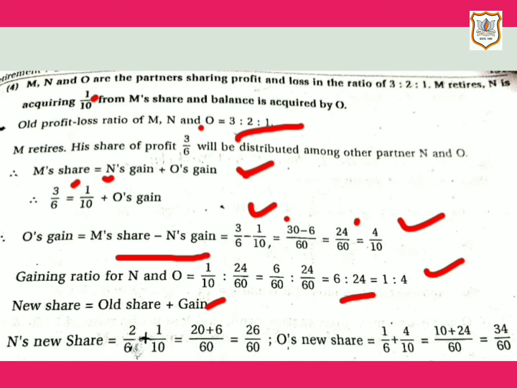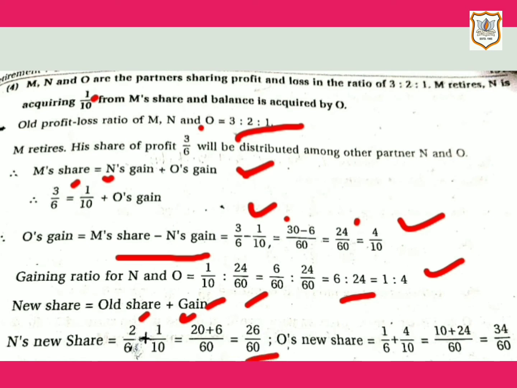Now, we will apply the formula of new share, which is equal to old share plus gain. So let's obtain N's new share first. For N's new share, we have both the information. We have old share of N, that is 2 by 6, and N's gain we have, that is 1 by 10. If we solve this, we will get 26 by 60 as N's new share.